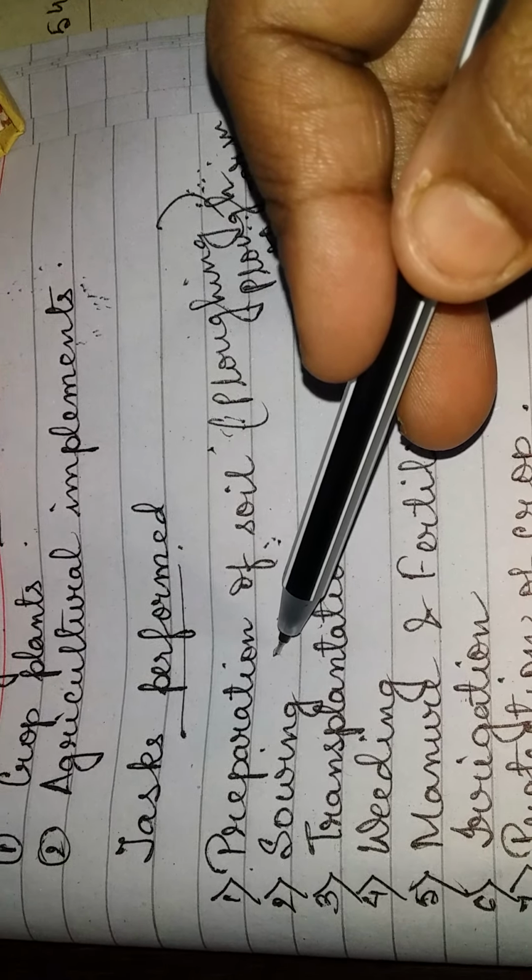The seeds which remain submerged in water are selected for sowing. They should be sown at the right depth in the soil. If they are sown at greater depth, then they will not get sufficient air for respiration and germination. Again, if the seeds are sown on the surface, they will be eaten by birds. So we should be careful about that. If seeds are sown manually by hand, that is known as broadcasting.